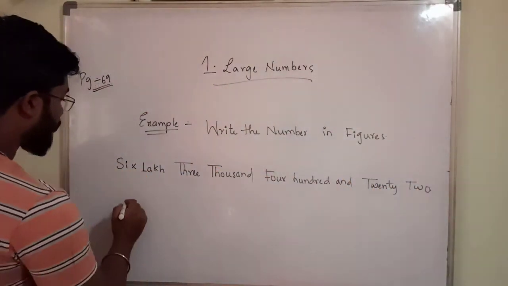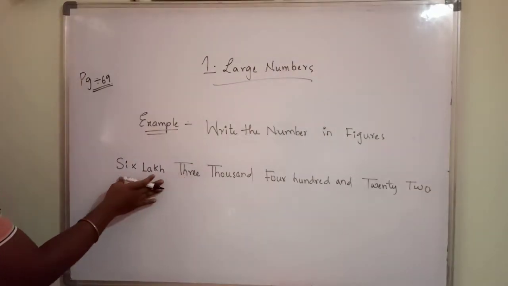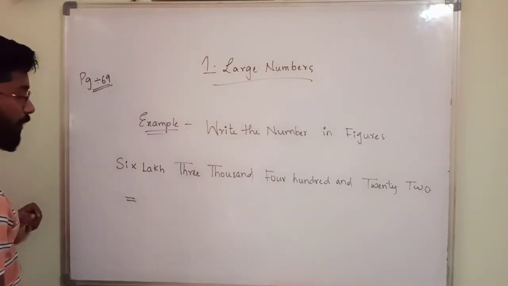This is the number. You have to write this in number form. This is the word form, and you have to write it in number form.